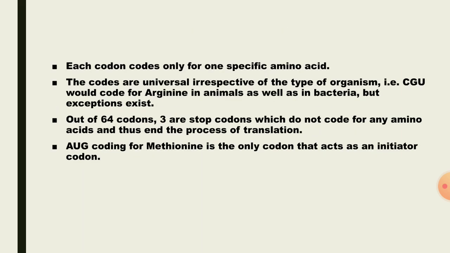Each codon codes for only a specific amino acid. The codons are universal irrespective of the type of organism, for example CGU would code for arginine in animals as well as in bacteria. But out of 64 codons, 3 codons act as stop codons, which do not code for any amino acids and thus end the process of translation. AUG codon acts as the initiating codon for methionine.